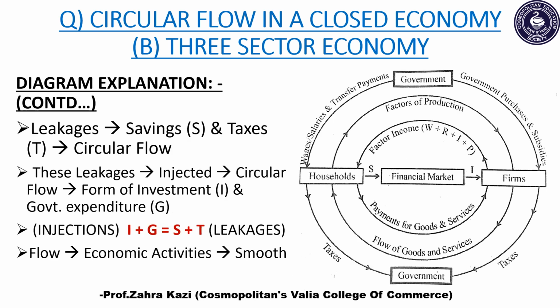Further, leakages take place in the form of savings and taxes in the circular flow of income. These leakages are injected back in the circular flow in the form of investment and government expenditure. Further, you can see an equation. In the equation, the left hand side includes injections while the right hand side includes leakages. So when the injections in the form of investment and government expenditure are equal to leakages in the form of savings and taxes, we say that the flow of economic activities goes on smoothly.